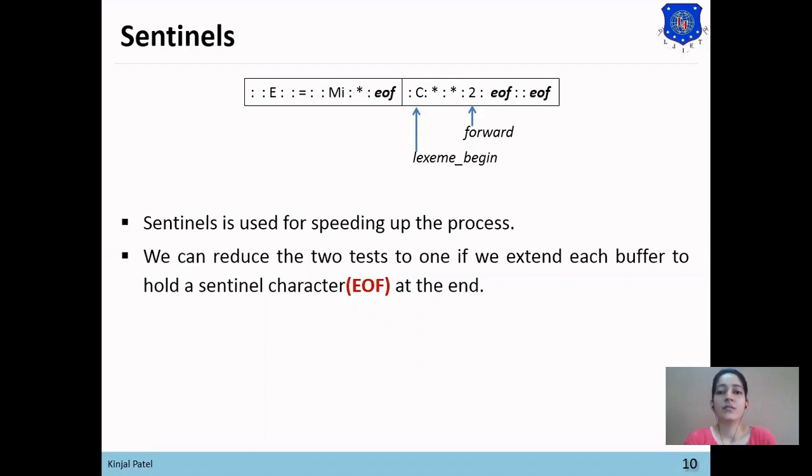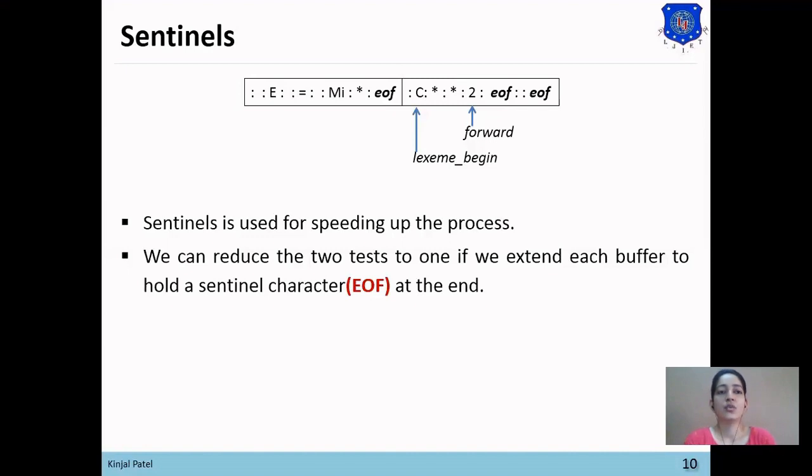Now we need not check at each point whether our buffer is full or not. Whenever the forward pointer reads an EOF character, it will check whether the buffer has ended or the input has ended. If the buffer has ended, then it will reload the second buffer.